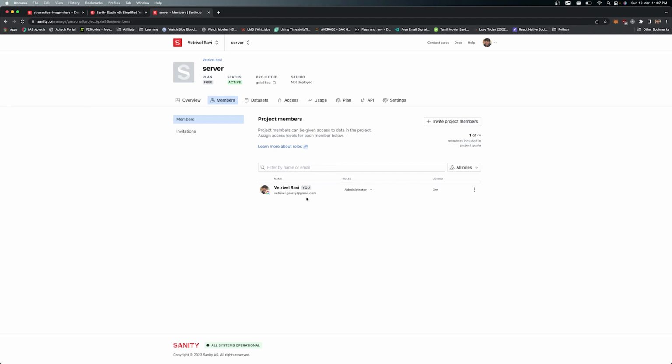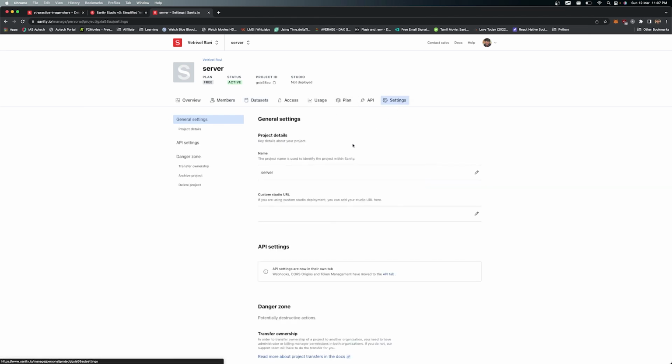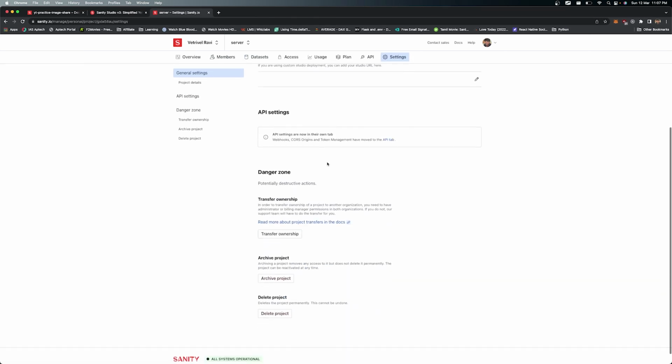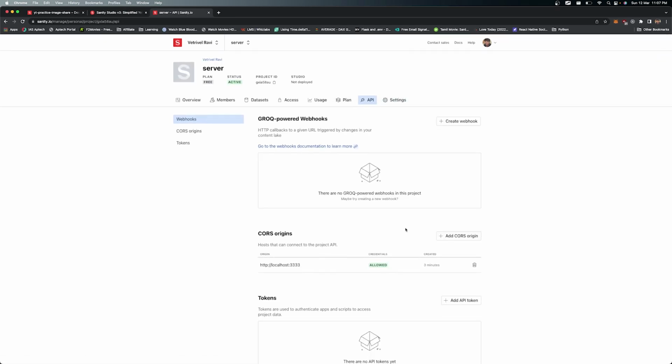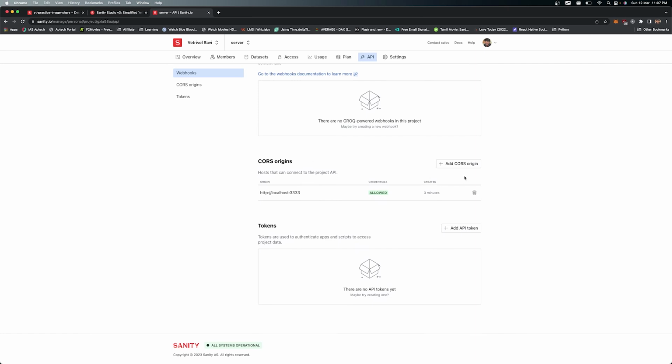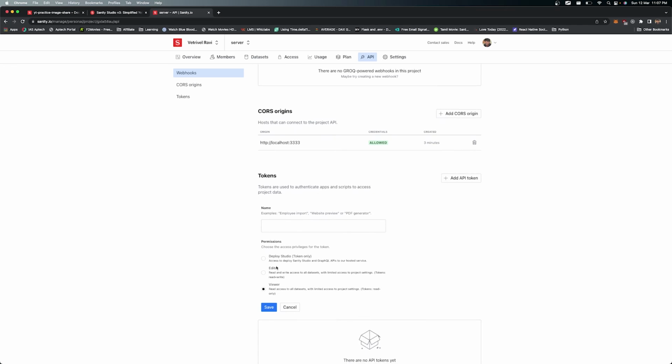You can use your Gmail, and then if you go to the dataset, that's the dataset which we created, production. And if you go to the settings tab over here, you can see all the API settings. Okay, so click the API, and there you can see it's showing the cross origins. If you want to allow different cross origins, you need to add the cross origins over here. And if you want to add any API tokens, so what kind of token do you need to create?